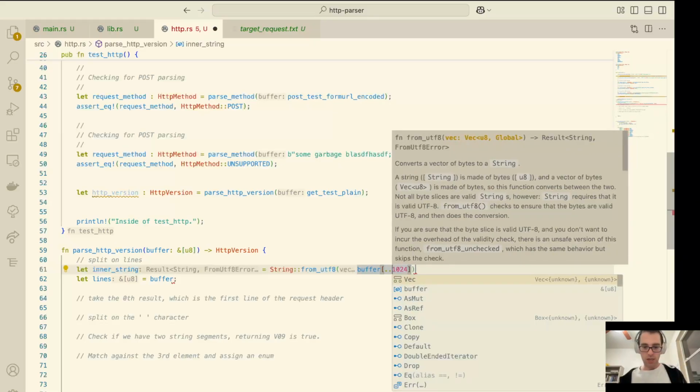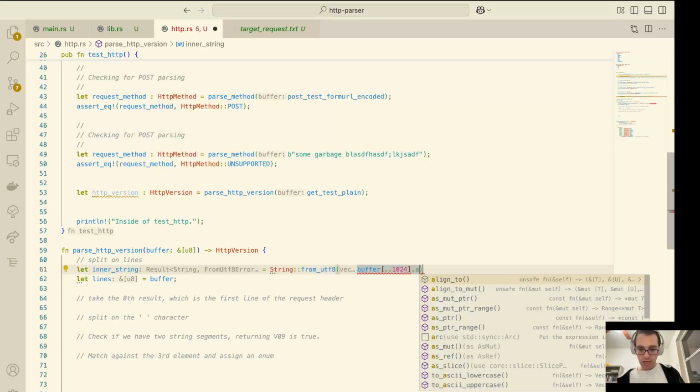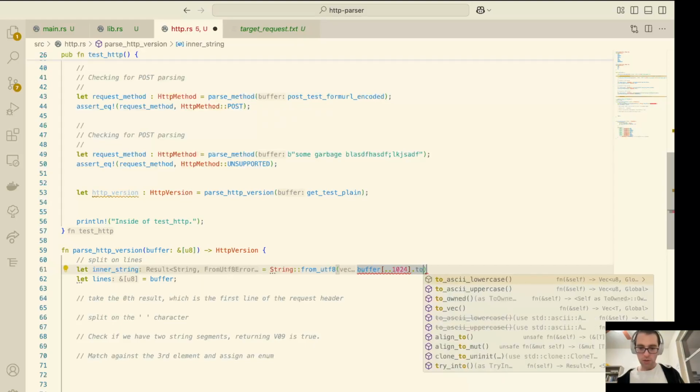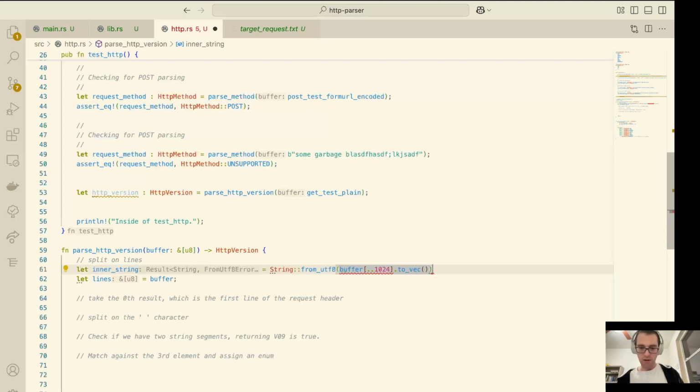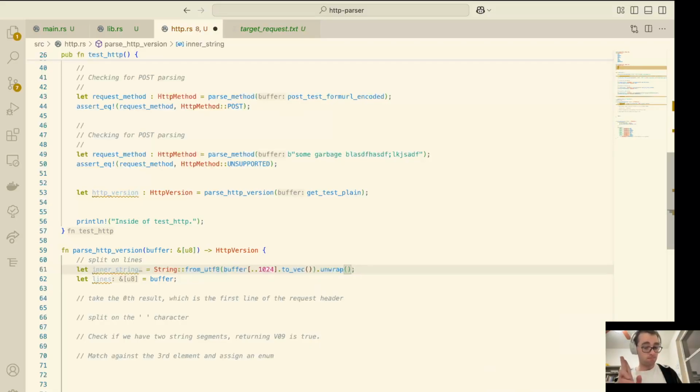We're going to take a slice of this buffer, the first 1024 bytes of it, and we're going to say to vec. So we're allocating a vector around that slice and then passing it into this string. And we're going to assume that that all works.